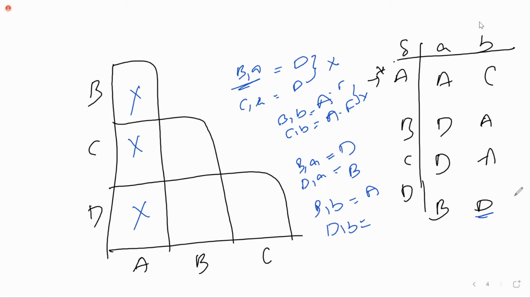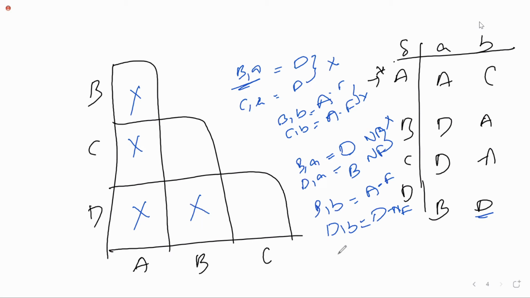What is D on B? D. Now look, this is non-final, this is also non-final. So on input here, don't cross it. Here, if you observe, this is final and this is non-final. Can I cross it? No, ma'am. If it is one final and one non-final, you should not cross it. Now tell me, can I cross it? Yes, ma'am. Yes, very good.